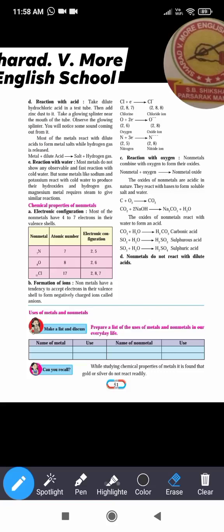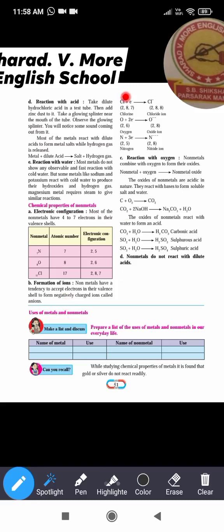See the formation of ions. Non-metals have a tendency to accept electrons in their valence shell to form negatively charged ions called anions. So negatively charged ions are called anions. Okay, this you have to keep in mind.